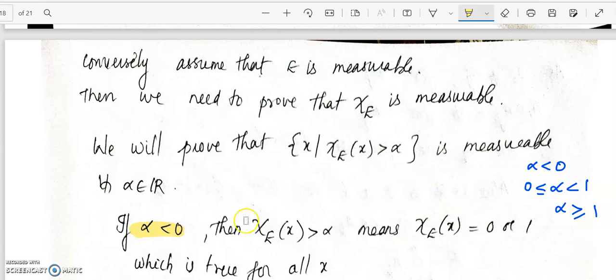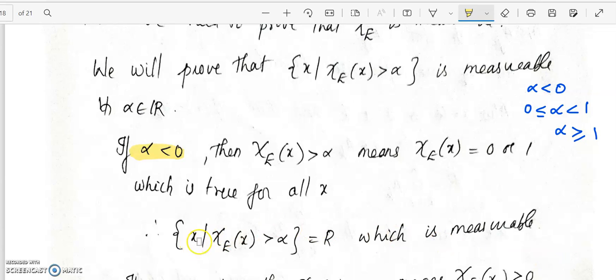So when alpha is less than 0, chi E greater than alpha means chi E can assume the value either 0 or 1. Our function assumes only those two values. The x values where chi E equal to 0 are those where x does not belong to E, and the x values where chi E equal to 1 are those where x belongs to E. So together this gives us the set of all real numbers. So the set of all x such that chi E greater than alpha is the set of all real numbers. Now we know that R is measurable. So therefore when alpha is less than 0, this is the set we obtain, and that is a measurable set.